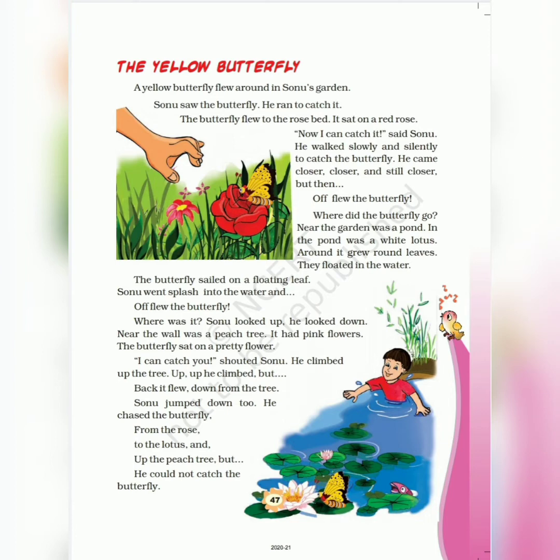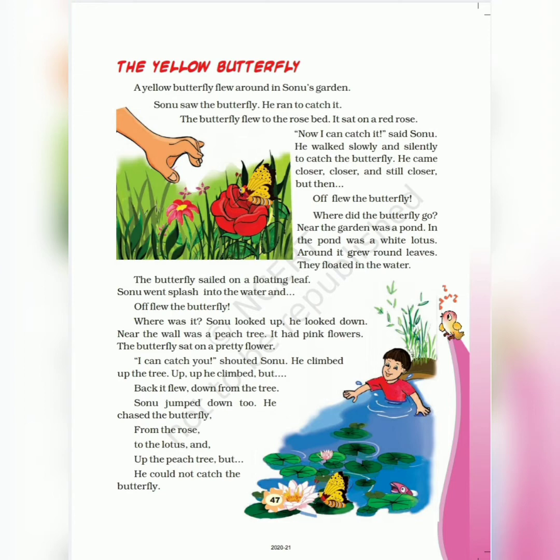And Sonu saw the butterfly, and obviously, children, what happens when you see a butterfly? You want to catch it. Similarly, Sonu ran to catch the butterfly. And the butterfly did not sit at one place. It flew to the rose bed. It sat on a red rose. What is a rose bed? A place where a lot of rose plants are planted. The word flew is the past tense of fly. The word saw is the past tense of, yes, you're right, children, past tense of see.